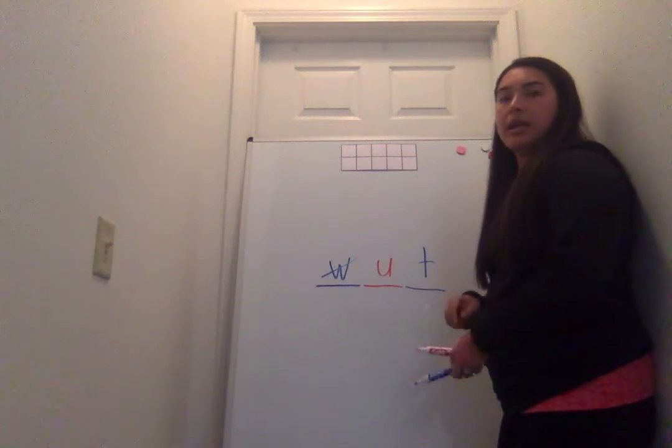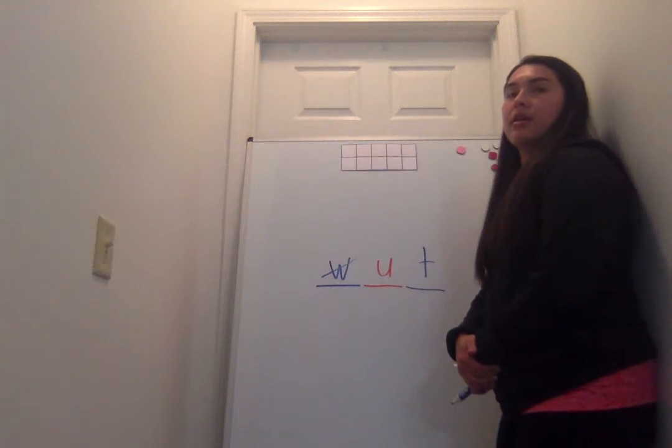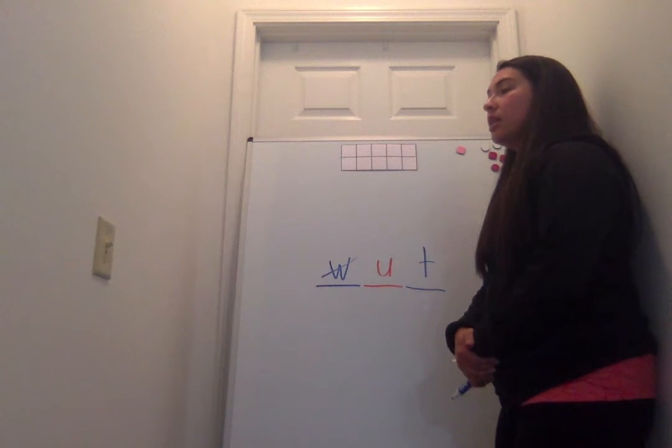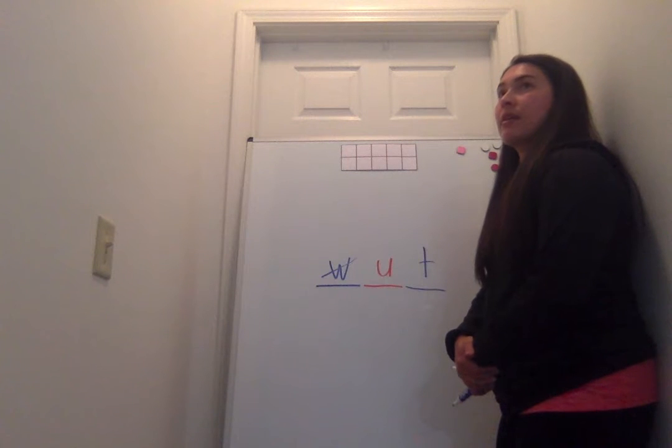Get rid of the w and put in a s. You're right. Set. Get rid of the s and put in a k. Cut. Your word is cut. Get rid of the k and put in a l. Let. Great work. Your word is let. Get rid of the l and put in a v. Vat. Good job.